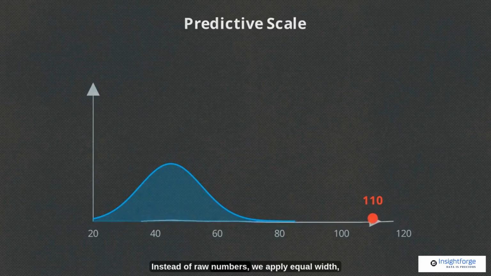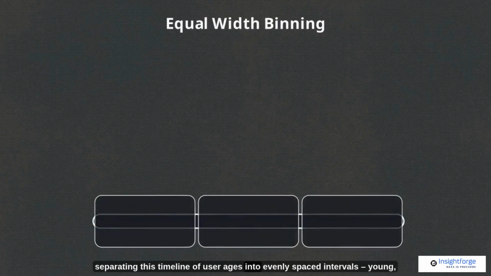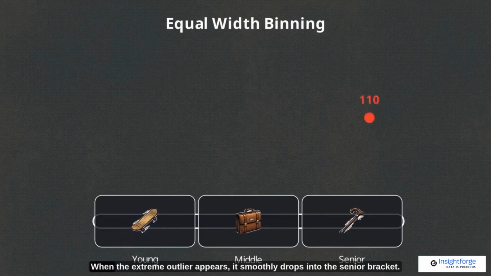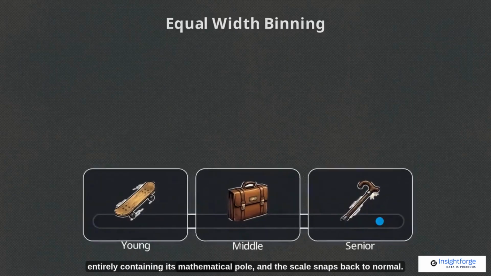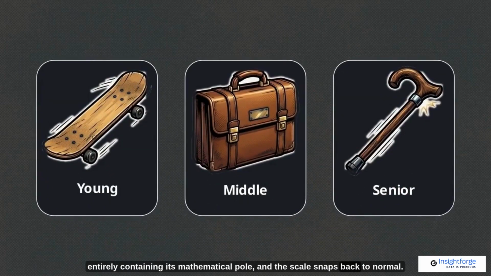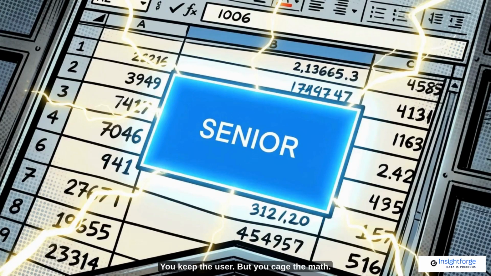Instead of raw numbers, we apply equal width, separating this timeline of user ages into evenly spaced intervals: young, middle, and senior. When the extreme outlier appears, it smoothly drops into the senior bracket. The exact number 110 is ignored, entirely containing its mathematical pull, and the scale snaps back to normal. By executing equal width binning, the algorithm replaces fragile, highly specific numbers with resilient, generalized context. You keep the user, but you cage the math.